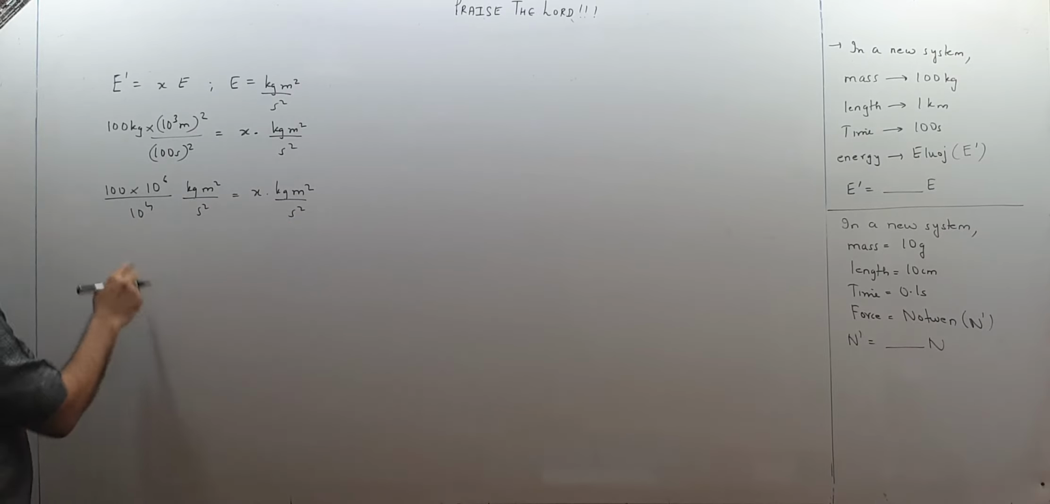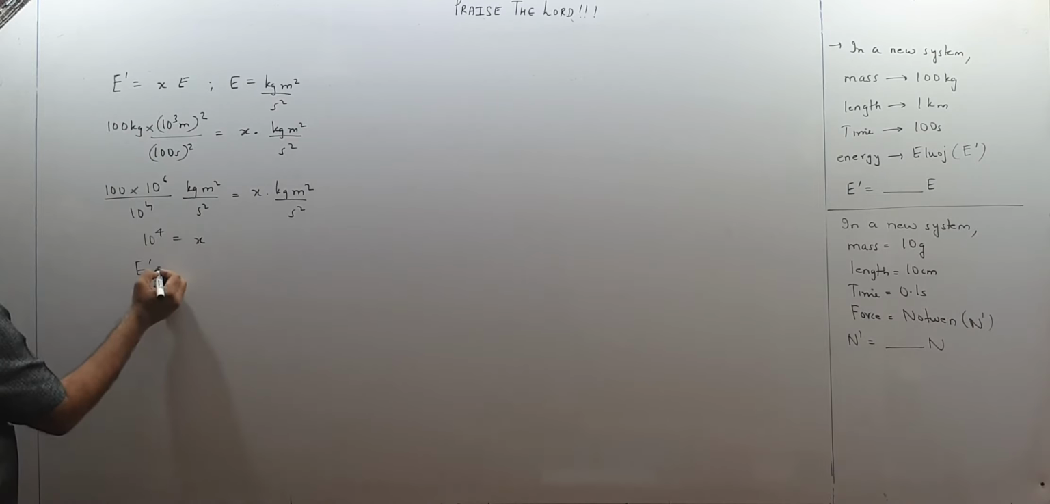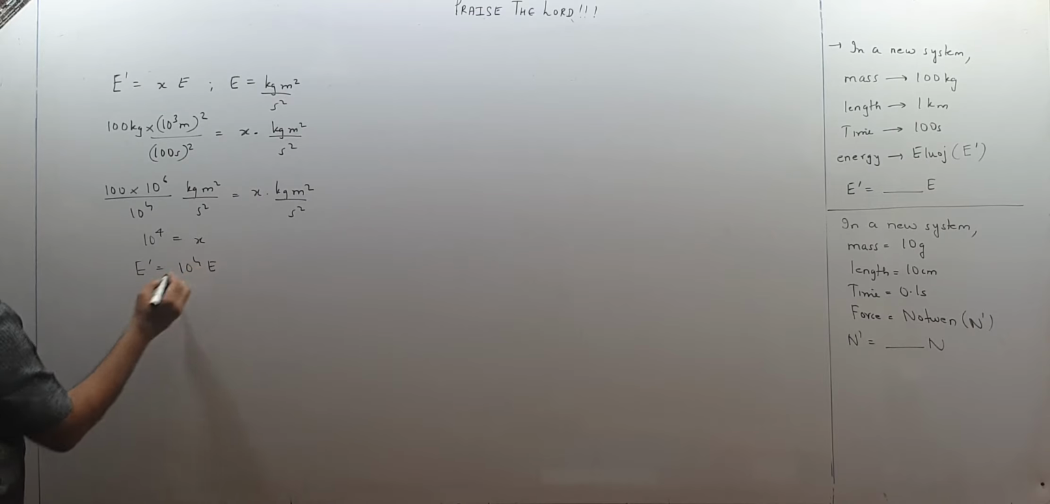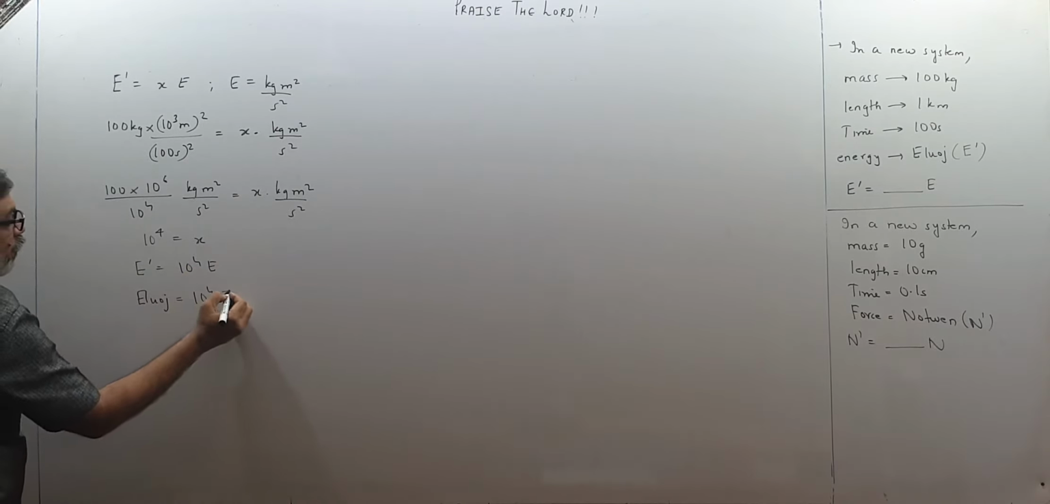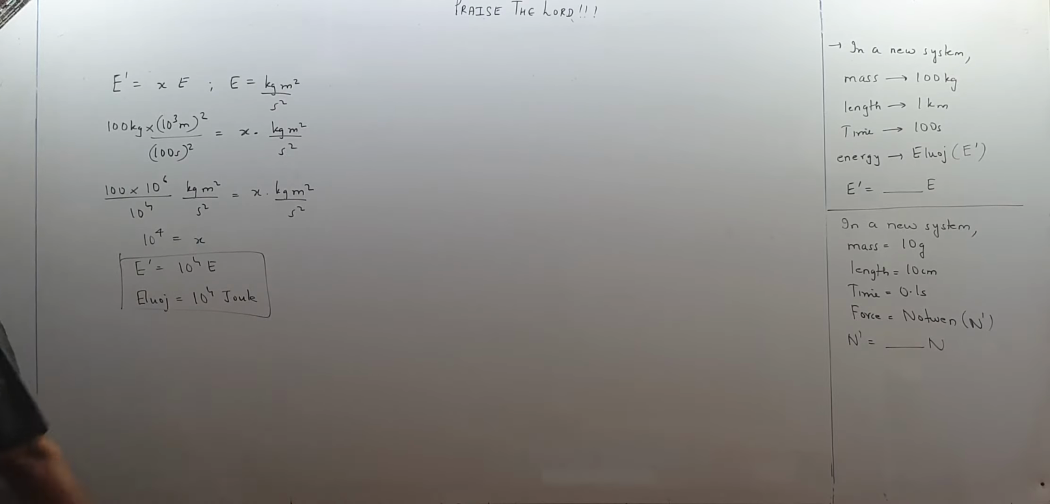This gets cancelled out. So 10 raised to 4 is x. I put it over here. So E dash is 10 raised to 4 E, or I will write E dash is 10 raised to 4 joule, like this I can think.